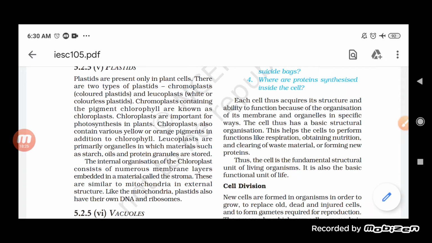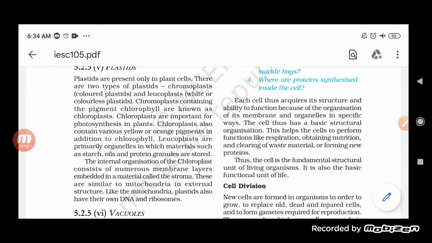The chromoplast also contains pigments which give yellow or orange or various colors to the parts of the plant. So other than green color, the chromoplast has different pigments which help in imparting different colors to the plants.